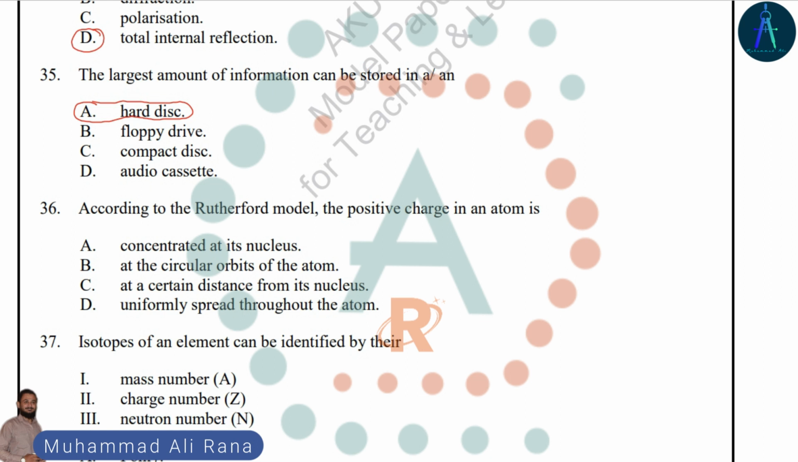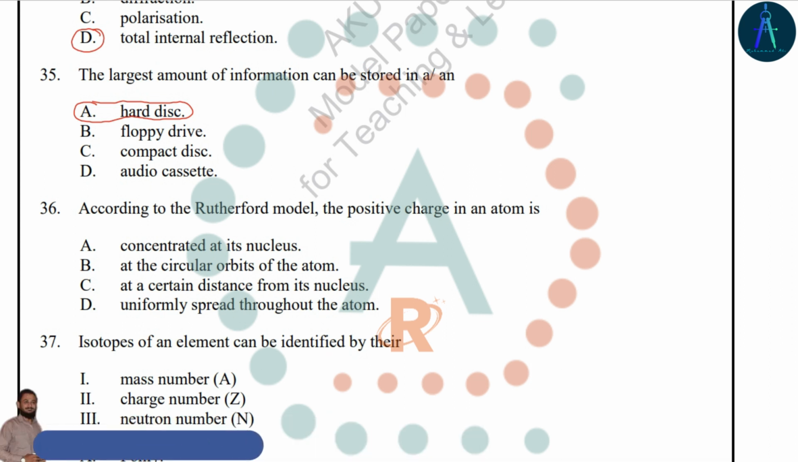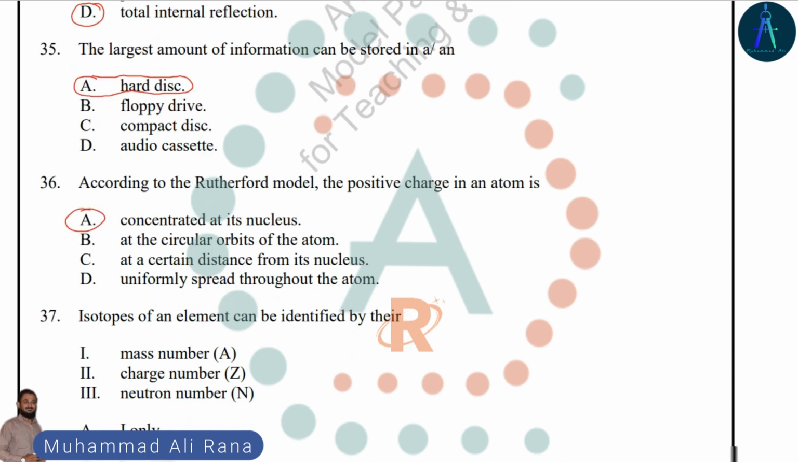According to Rutherford atomic model, the positive charge in an atom is confined at the central part of an atom, and that central part is known as nucleus. So the correct answer is option A.